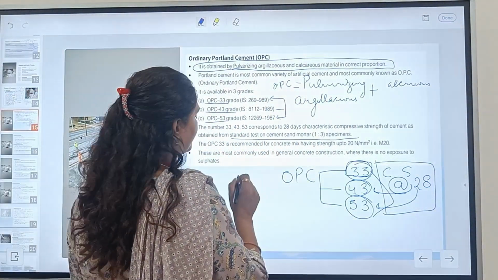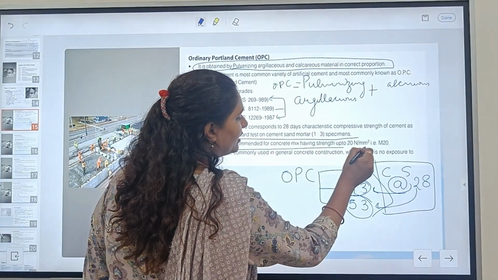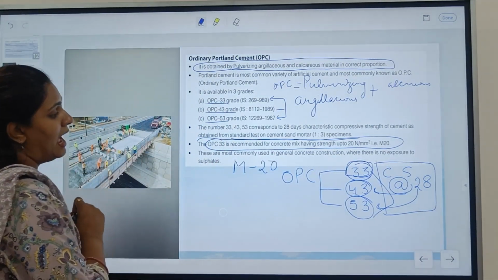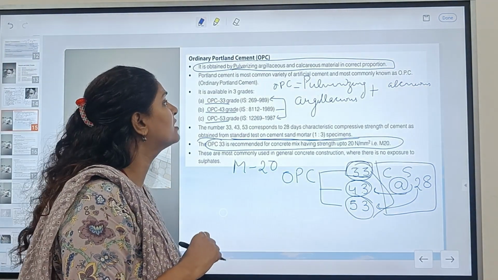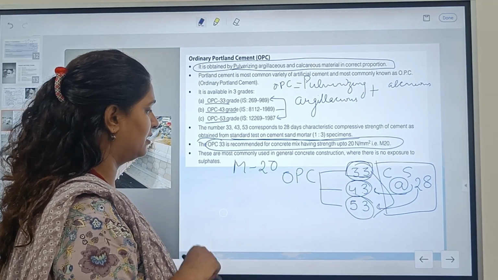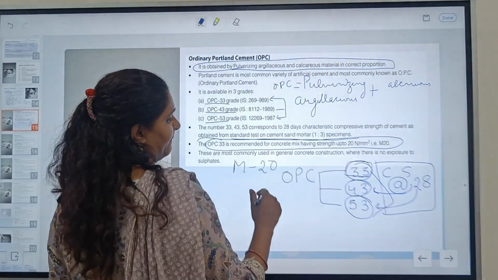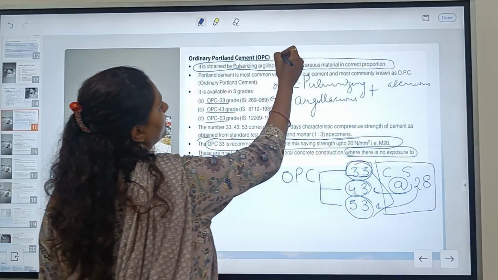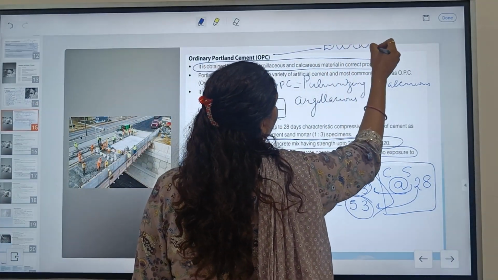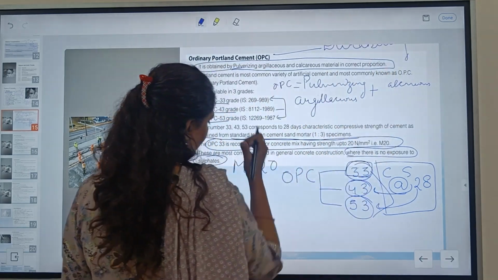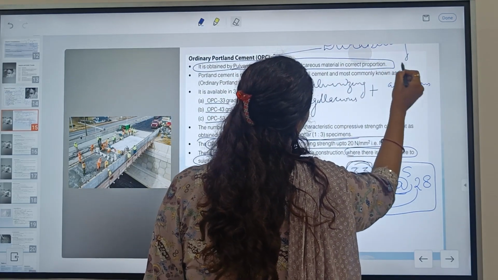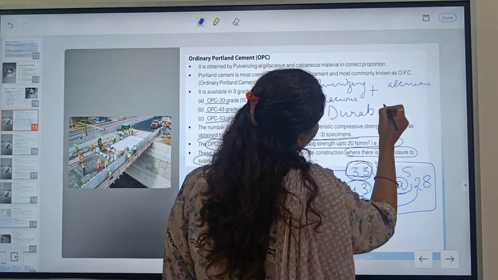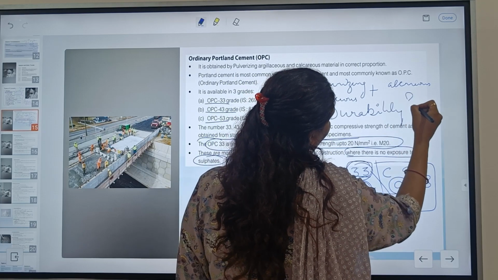Now what are the uses of this? OPC 33 grade is recommended for the mix having strength of M20, and it is the most used cement in the construction industries because it has no exposure to sulfate, meaning for the durability properties.